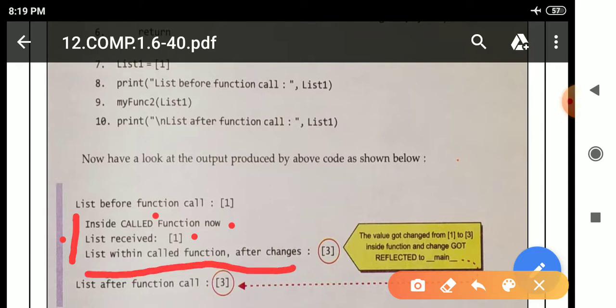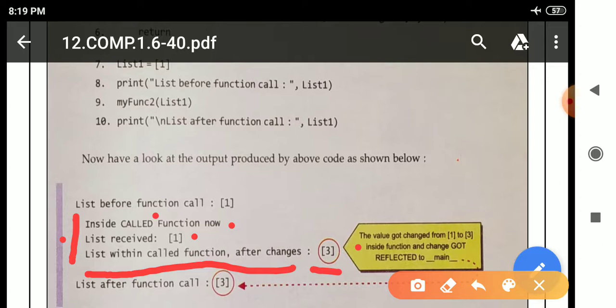Because of the calculation in line number 4, the value of my list will change, and this is the line number 5 print statement. So we can easily see the value is changed from 1 to 3.